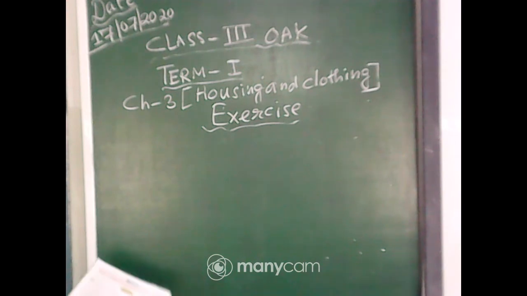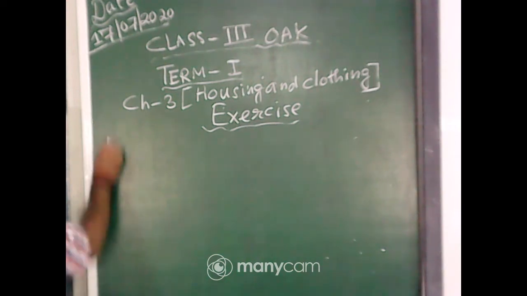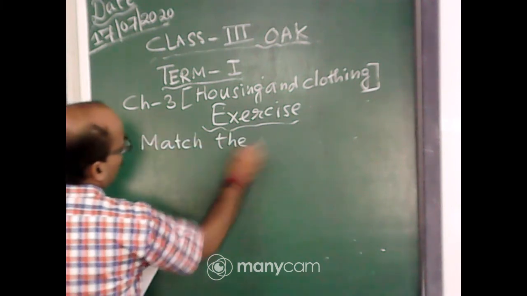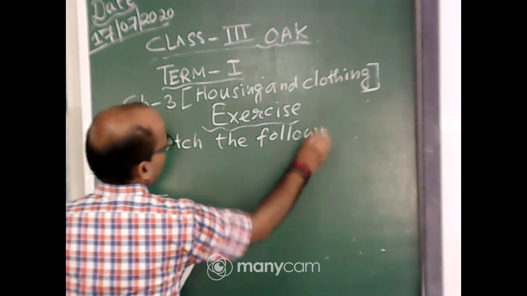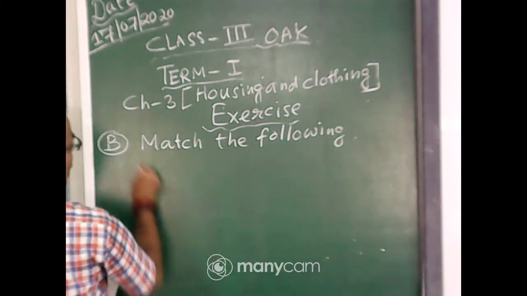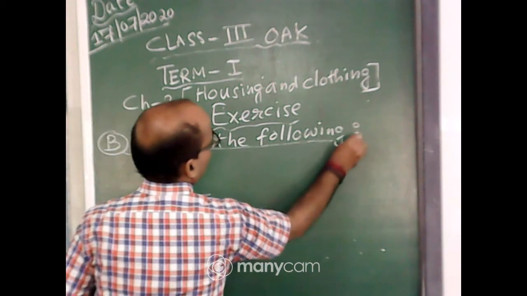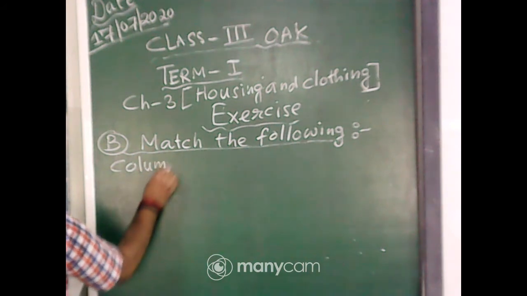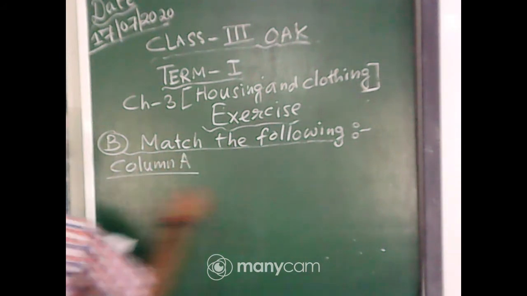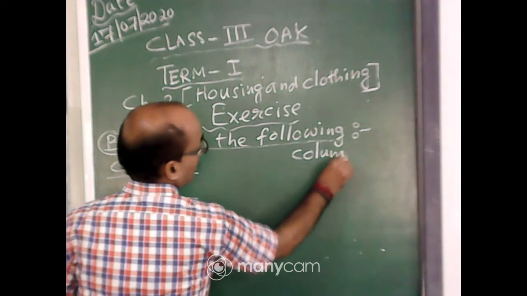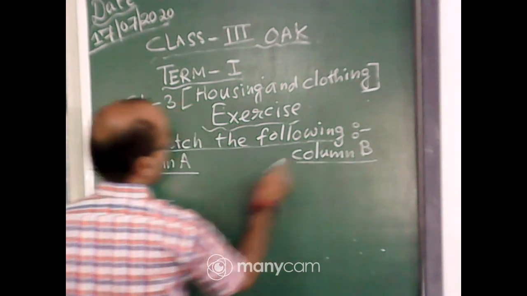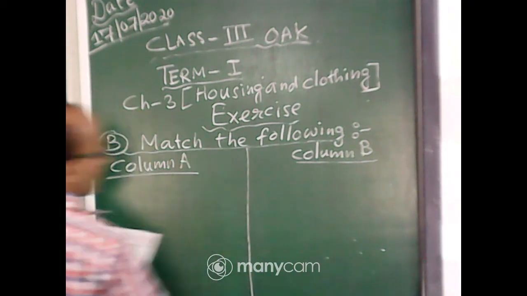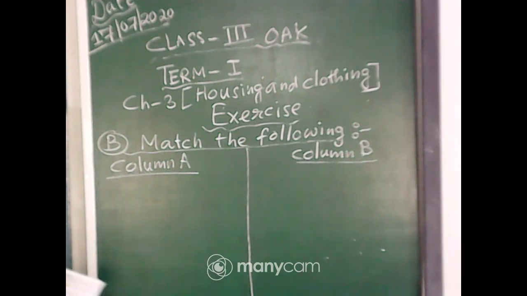So we will proceed with the match the following, number B. Match the following. Column A, column B, see here.